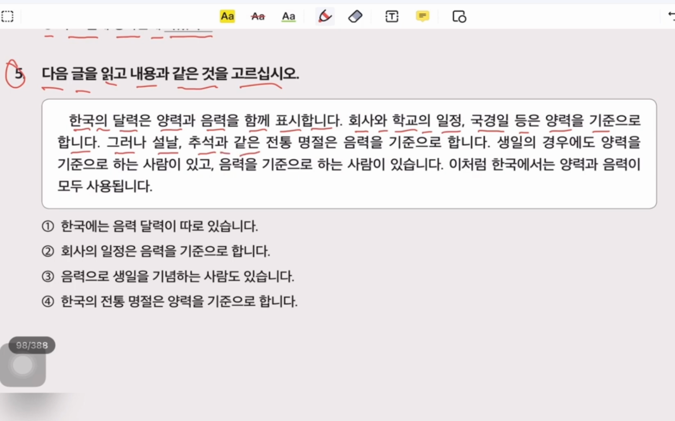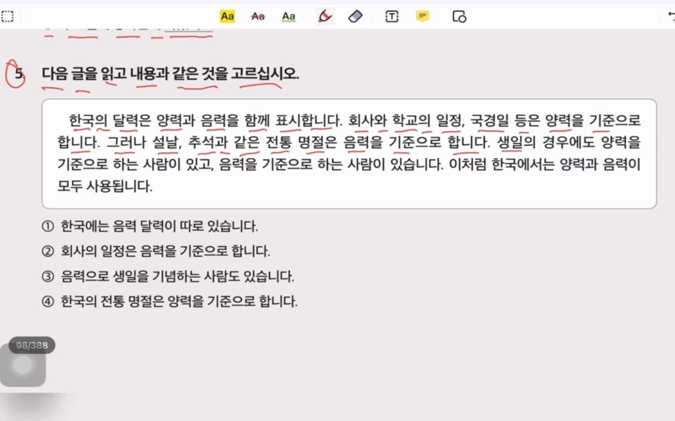과 같은 and 같은 is similar. 전통 is traditional. Special days. 음력 is moon calendar. 기준 according to 합니다. So 설날 and 추석 and similar special days are decided with the moon calendar.